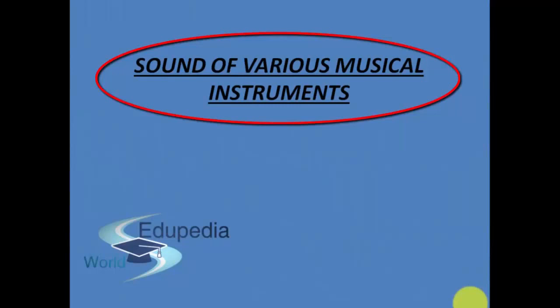Because these musical instruments, each of them produce different kinds of sound which are very soothing to us, and we love hearing such sounds. So let us talk about how these sounds are produced. Each of the musical instruments are different from each other and they produce different kinds of sound. So how are these sounds produced?